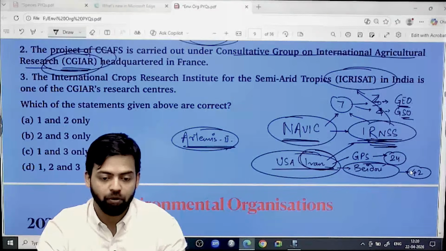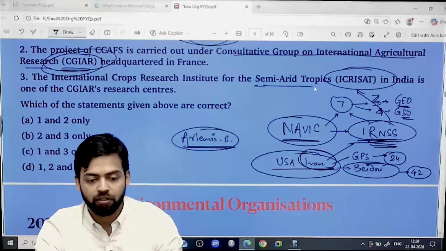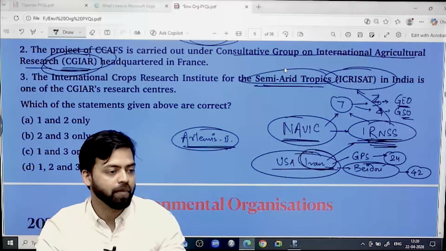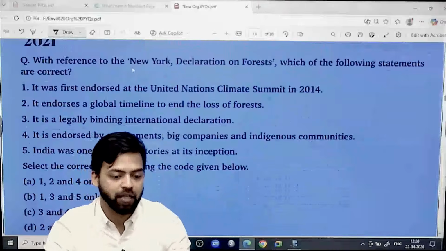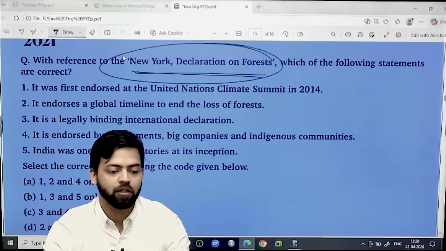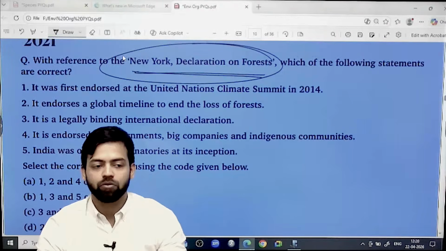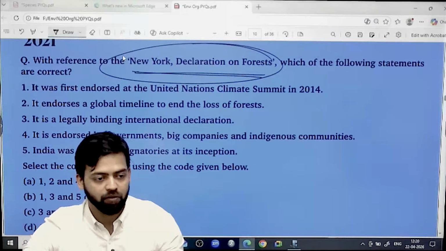This becomes very, very important. And why am I covering this? Because it is again linked to environment, again linked to ICRISAT. So that's how you need to link these things. Then the New York Declaration on Forests, again it is linked to one of the organizations, one of the protocols.